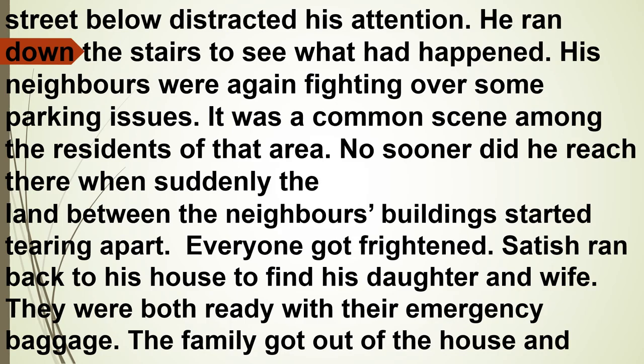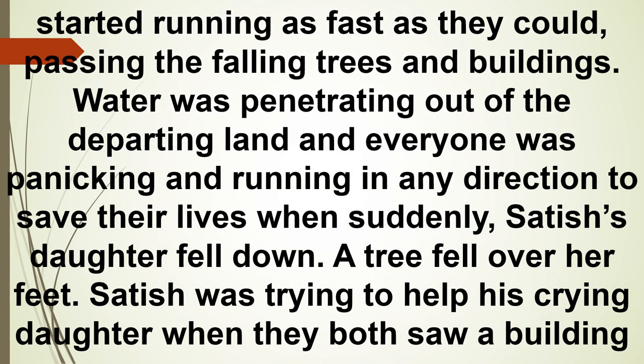The family got out of the house and started running as fast as they could, passing the falling trees and buildings. Water was penetrating out of the departing land, and everyone was panicking and running in any direction to save their lives. Suddenly Satish's daughter fell down.